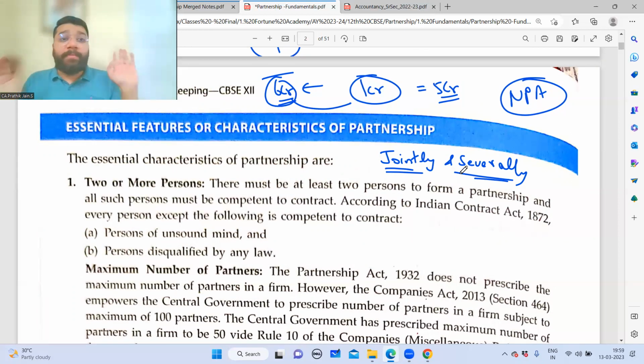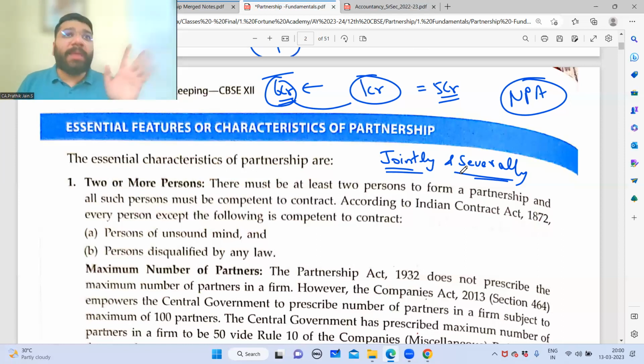A cannot say that I am not going to pay any money, that it is B and C who have gone and taken the loan from the banker on behalf of the firm. A cannot back off. In other words, when the loan of 10 crore rupees was taken, it was B and C who went with the bank manager and did all the transactions. But B and C did not take the loan in their personal capacity. They were representing whom? The firm. Firm means what? A, B, C all put together. Now at the time of repayment, A cannot deny, saying no, I didn't know anything about this, I was unaware, so I will not pay anything. Not possible. You cannot take that excuse.